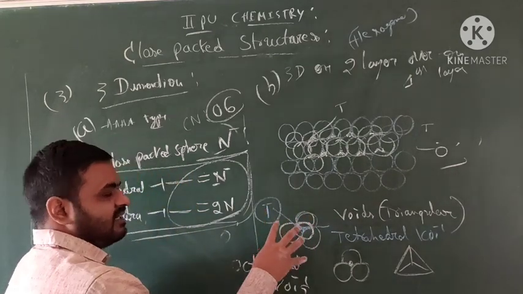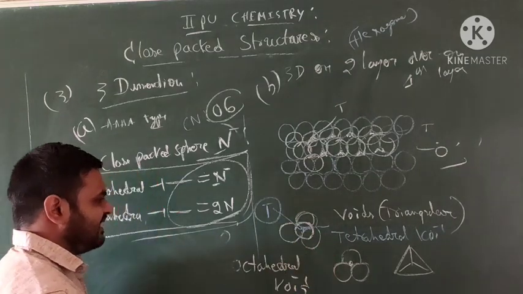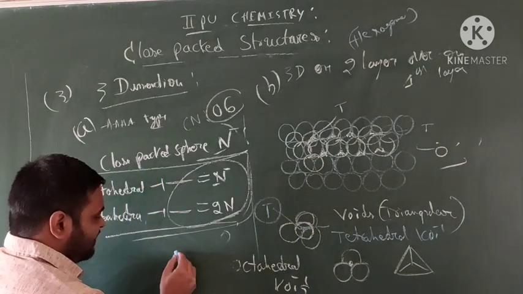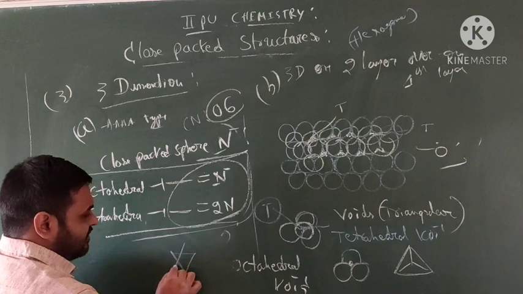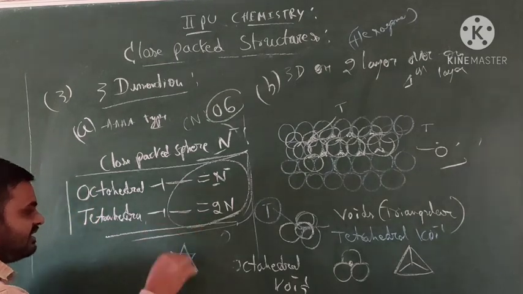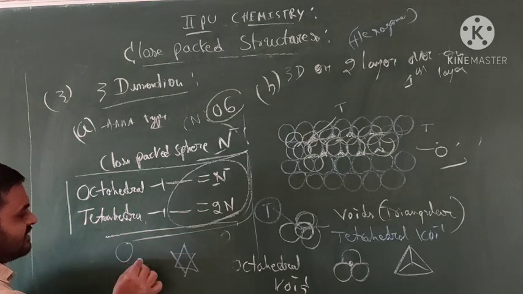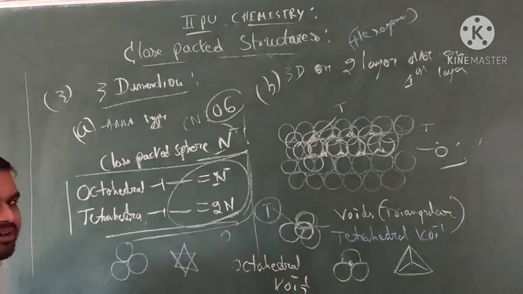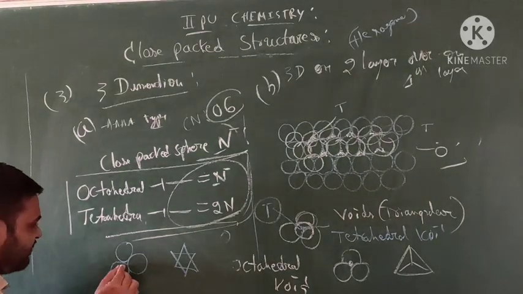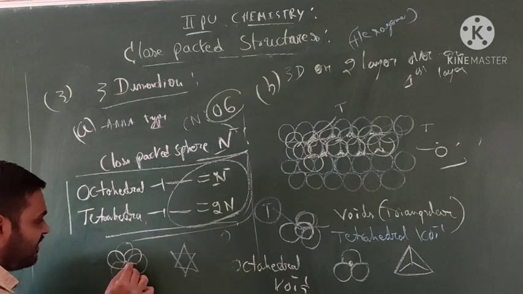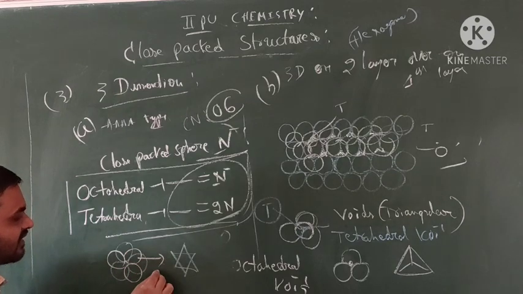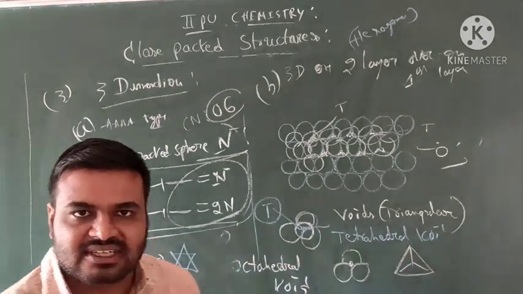Octahedral means in between these 3 molecules, three are in between. What does this look like? In between three molecules it will be organized. This is called octahedral. That is tetrahedral. Okay students.